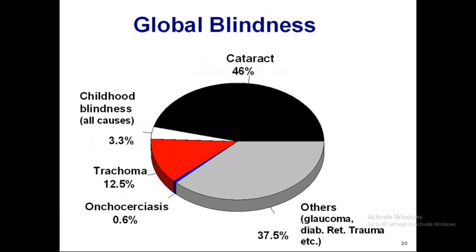So you can see here, cataract is the most common cause, about 46%. Childhood blindness, including all the causes of childhood blindness, is about 3.3%. Trachoma is about 12.5%, which has reduced a lot these days. Onchocerciasis is 0.6%. Others like glaucoma, retinal detachment, trauma, etc. are about 7.5%.